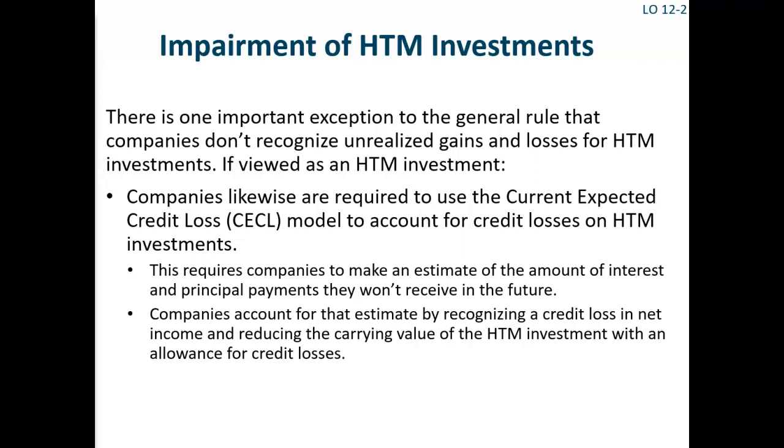That requires companies to make an estimate of the amount of interest and principal payments they won't receive in the future. Companies account for that estimate by recognizing a credit loss in the income statement and reducing the carrying value of the held-to-maturity investment with an allowance for credit losses, just like they recognize bad debt expense and an allowance for uncollectible accounts for accounts receivable.